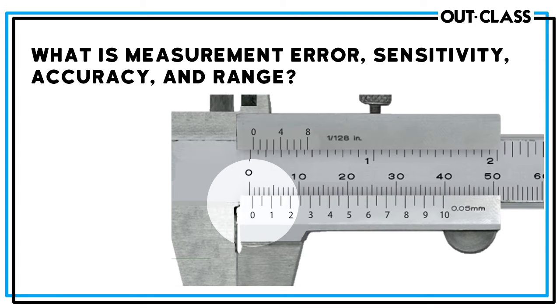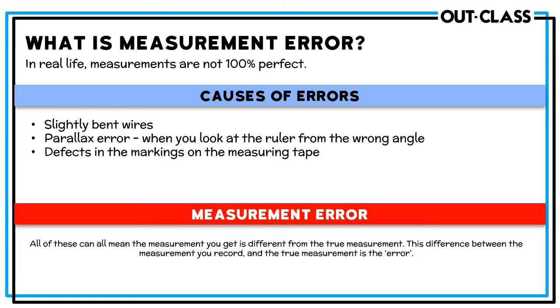These are things that we will now jump into, because it's not just about getting a reading. You have to get a good, reliable reading in order to be able to do physics. In real life, measurements are not perfect. If you've ever done a math test, you'll have a ruler over here and they'll give you these little pretty readings and tell you, okay, here is a pencil. And now, using the numbers you see on this drawing, please figure out the length of this pencil. That is very easy to do.